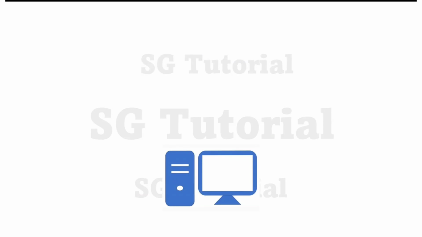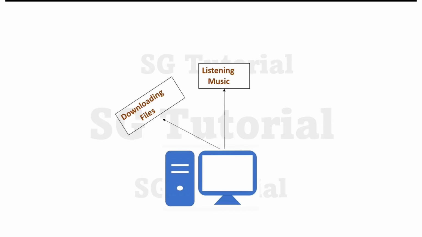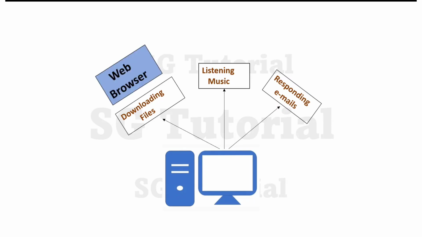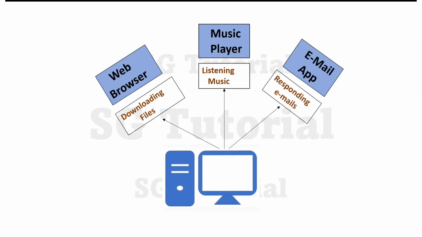On a PC or laptop, we can do multiple tasks at the same time, such as we can download a file using a web browser, and at the same time we can listen to music, as well as respond to emails simultaneously, right? So basically here we are using three programs: web browser, music player and mailing application, right?